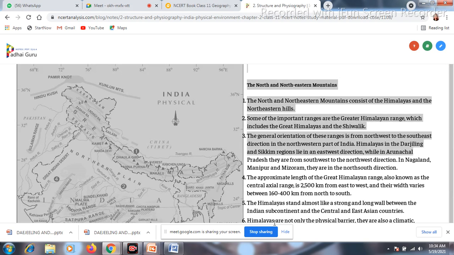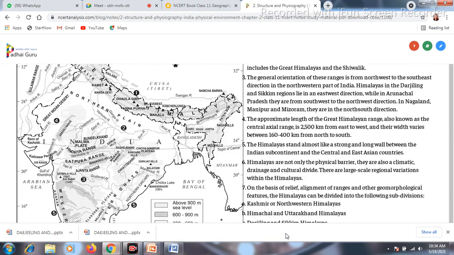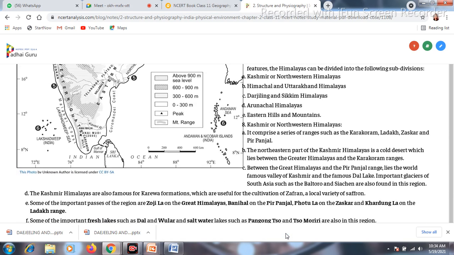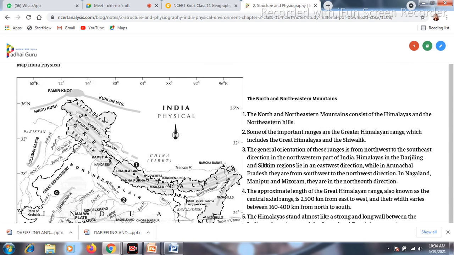Now the Himalaya has subdivisions. We can divide the Himalaya into 5 parts. The first part is known as Kashmir and Northwest Himalaya. The second part is known as Himachal and Uttarakhand Himalaya. The third part is Darjeeling and Sikkim Himalaya. The fourth division is Arunachal Himalaya, and the fifth division is the Northeastern Mountains. In this way, we divide the Himalaya according to the regions.